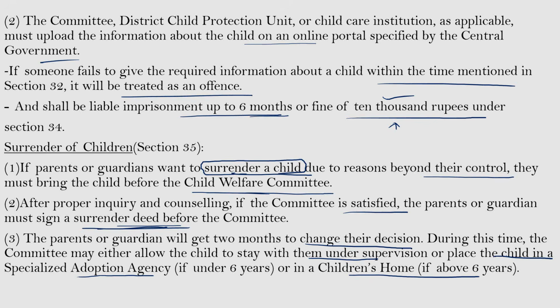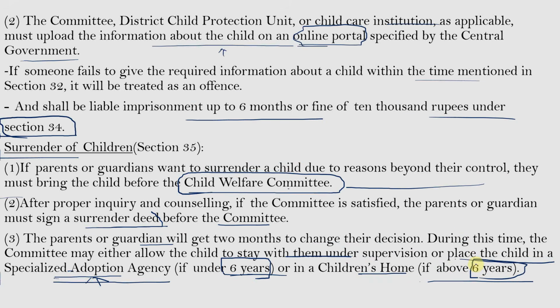So during that time, the child shall be placed in either a specialized adoption agency if the child is below the age of 6 years, and if the child is above the age of 6 years, they shall be sent to a children's home. So, this is the procedure relating to a surrendered child.